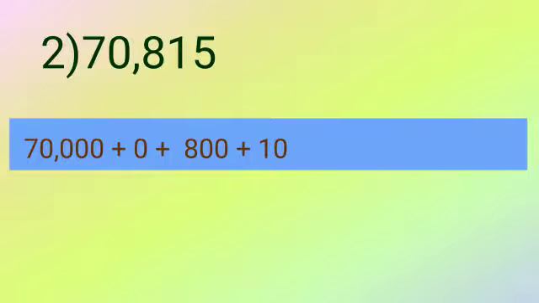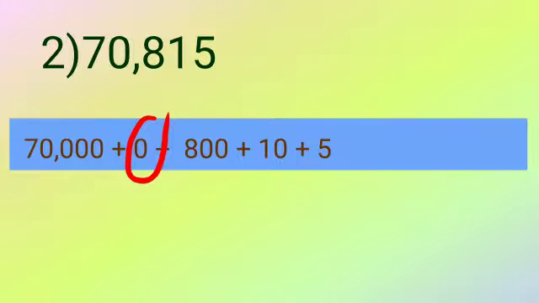Have a look at this. Again, here how many digits are there? Only 5. So no need to write from 10 lakh. So how are you going to write? 7, then 4 zeros, plus 0, plus 800, plus 10, plus 5. If you look at it, students, I have written only a single 0.